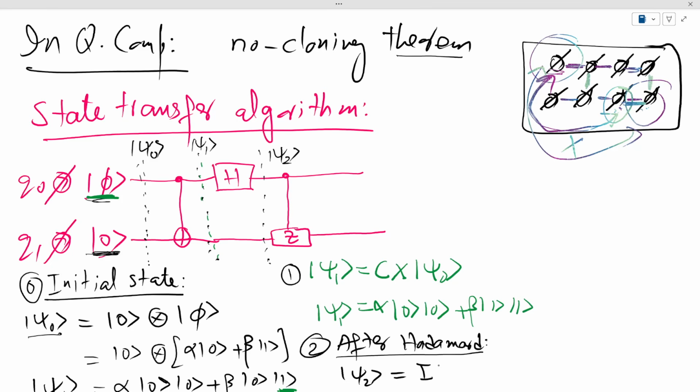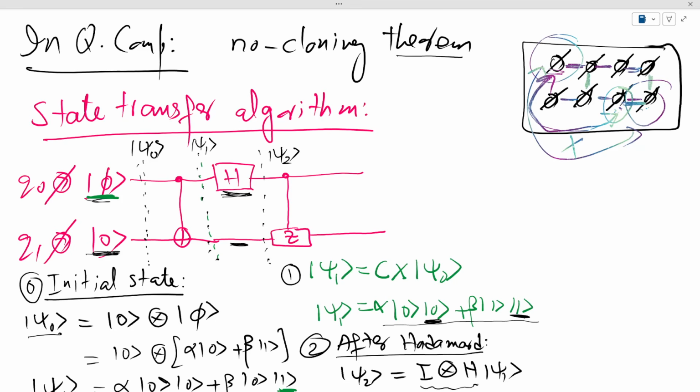Nothing happens to the second qubit, and the first qubit has Hadamard applied to it. So I can symbolically write it like this. This is the joint operation, Hadamard on one qubit and identity on the other qubit, applied to state psi 1. Now state psi 1 is right here, and I'm only going to apply Hadamard to this qubit on the right.